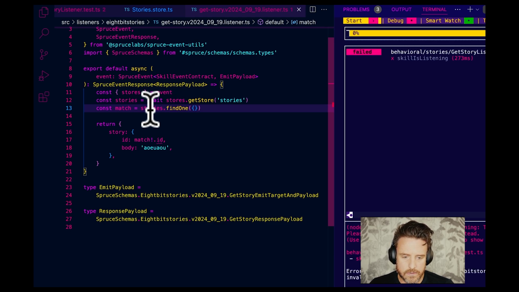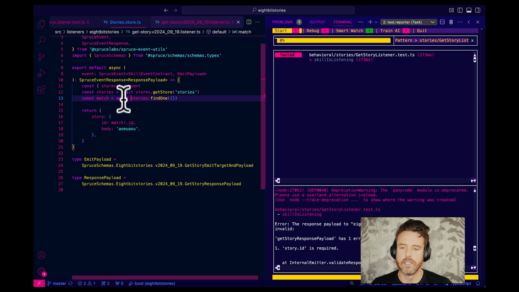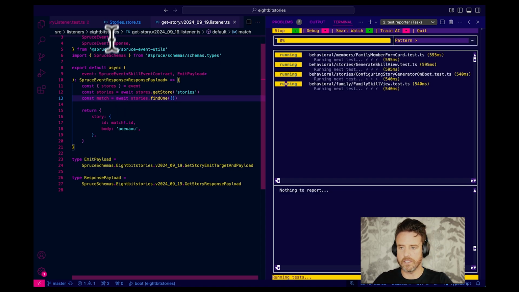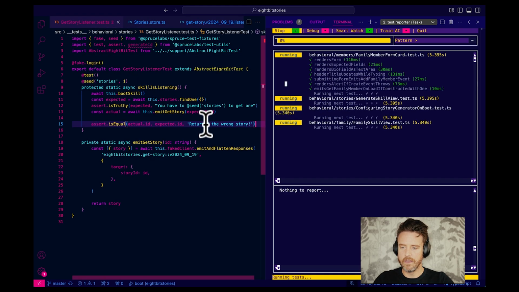The response to story.id is required. Oh, await. Jeez, dude. Getting a store has to await because it might optionally have to connect to the database, and finding one obviously has to await because doing a database lookup is an asynchronous operation. Now let's make sure we return the body.